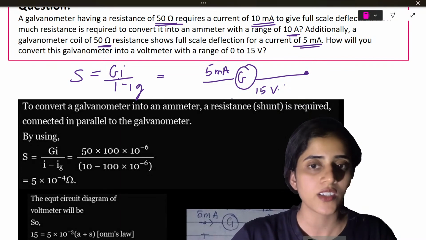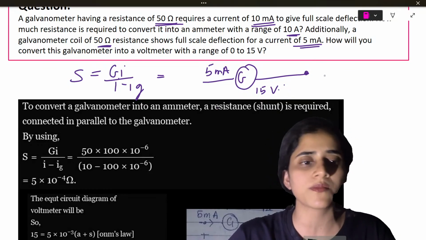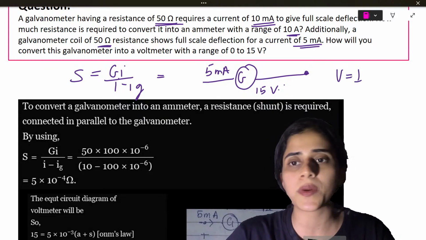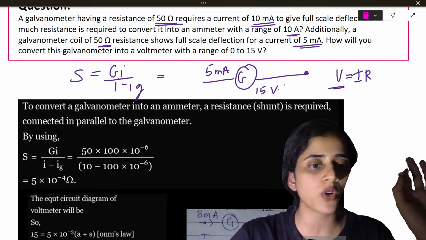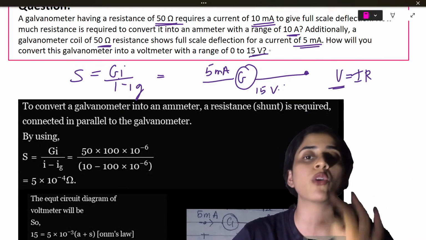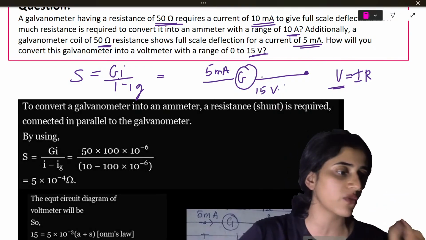Okay. So what I will do, I will do Ohm's law. What is Ohm's law? V is equal to IR. So what is the total voltage? Total voltage is 15 volts. The maximum voltage it can measure is 15 volts.